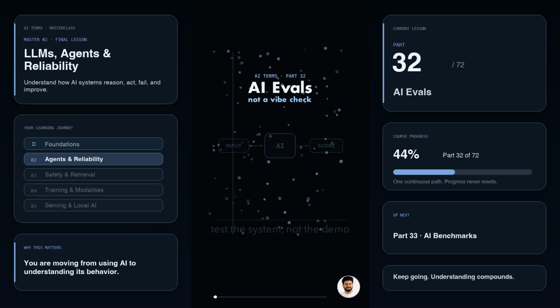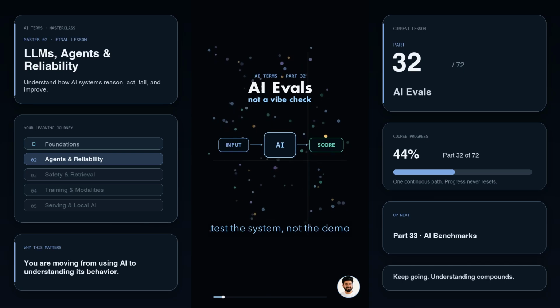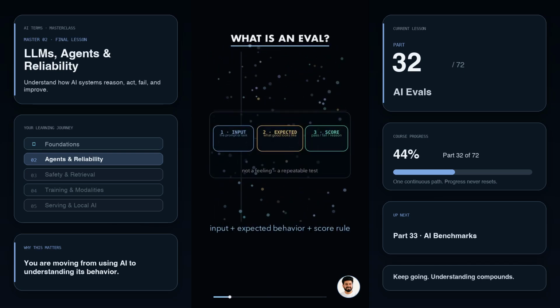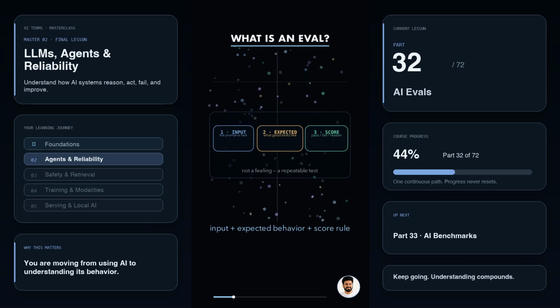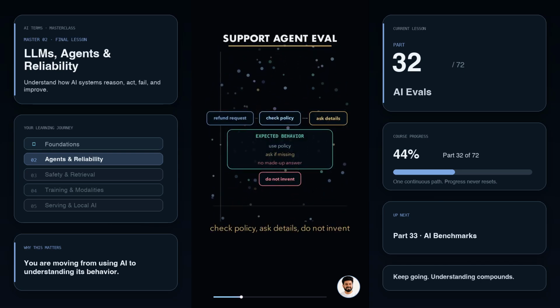An AI eval is not a vibe check. It is a test set for an AI system. Instead of asking, does this feel good? Teams write examples, the input, the expected behavior, and the rule for scoring the answer. For a support agent, an eval might say: customer asks for a refund, check the policy, ask for missing details, and do not invent an answer.